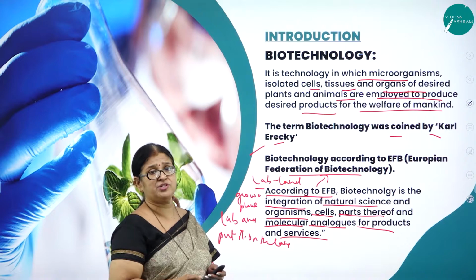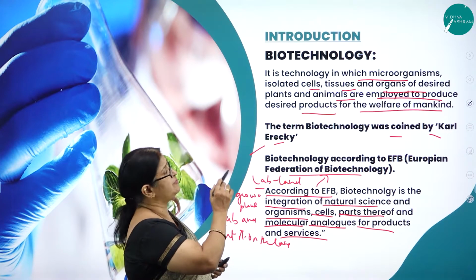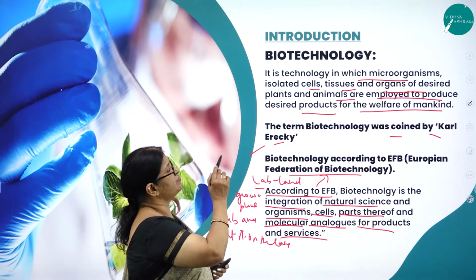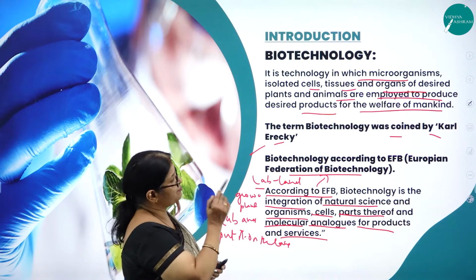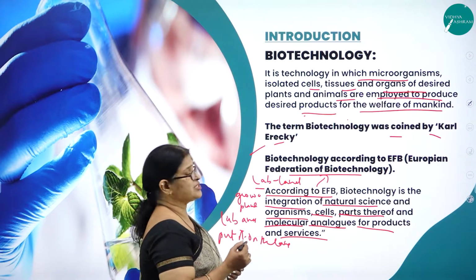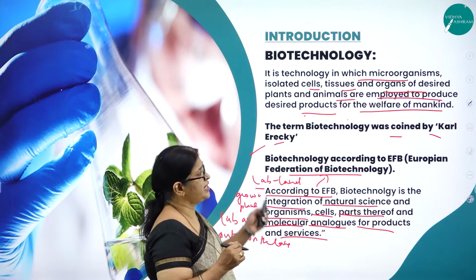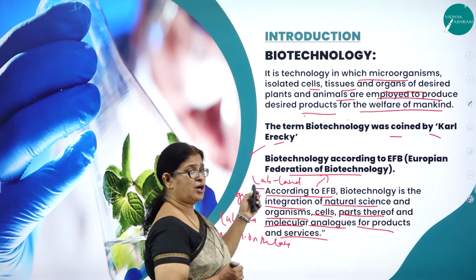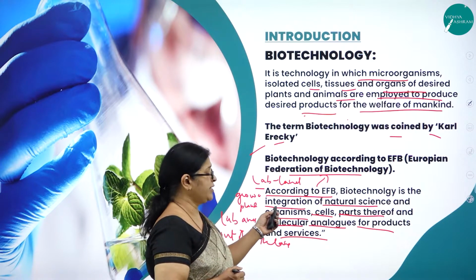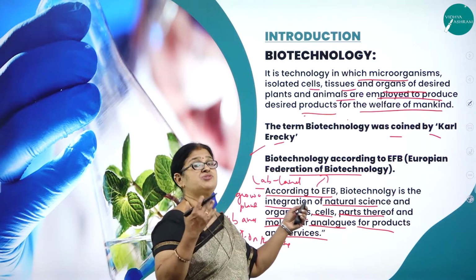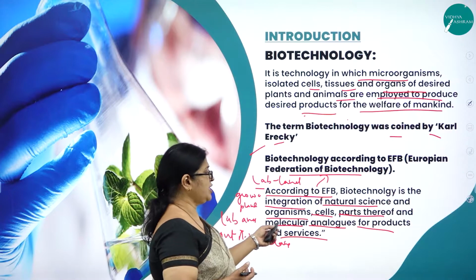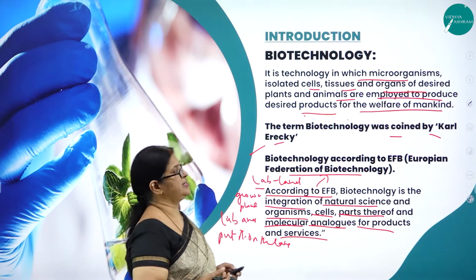So what is the simple definition of biotechnology? It is technology in which microorganisms or even the isolated cells, tissues, and organs of desired plants and animals are employed to produce desired products for the welfare of mankind. And who was the scientist who coined the term called biotechnology? It was Karl Ereky. According to EFB, that is European Federation of Biotechnology, biotechnology is defined as the integration of natural science and organisms, cells, parts thereof, and molecular analogues for products and services.